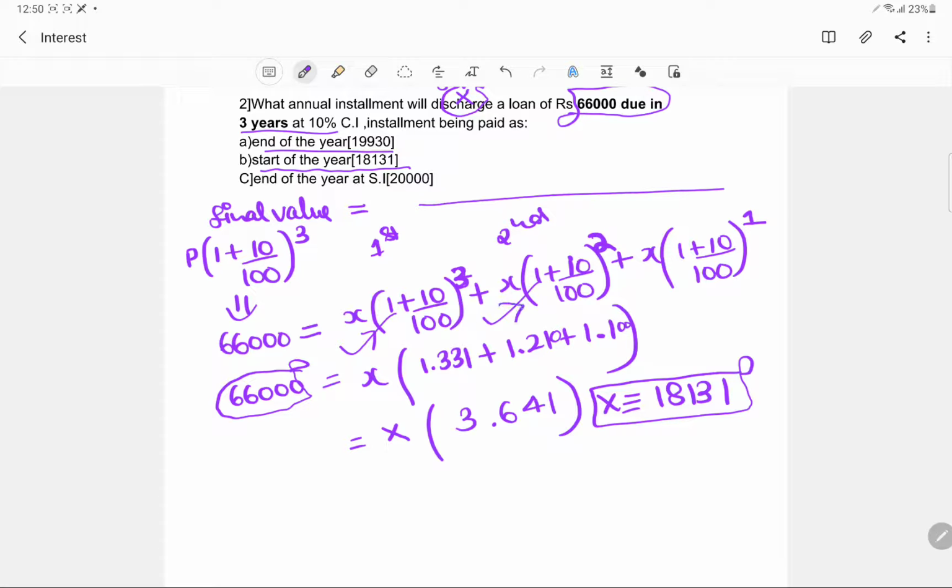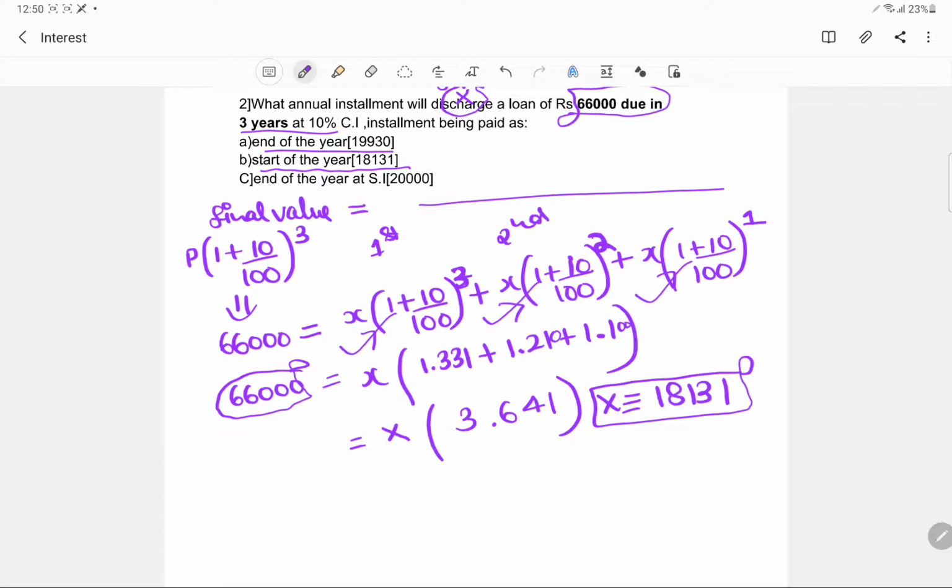For here you will save an interest on this amount for an extra 1 year, and for here you will save an extra 1 year. So that is why, since you are saving more interest, you will end up paying a smaller installment.